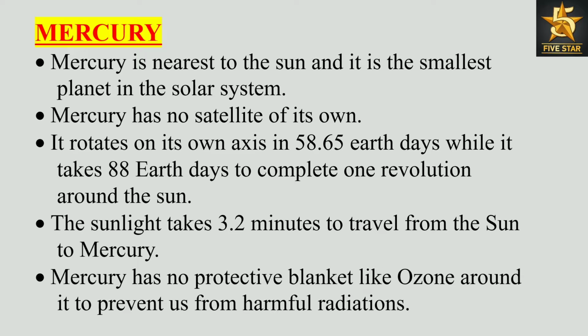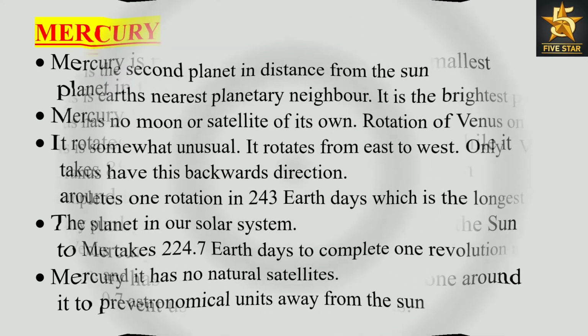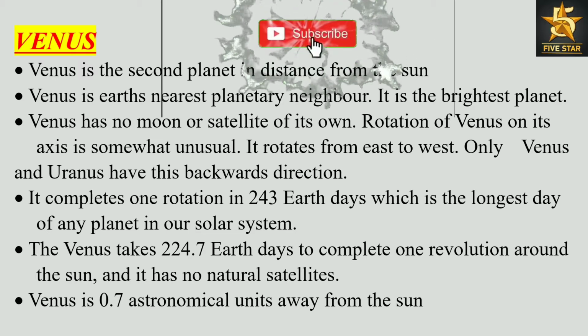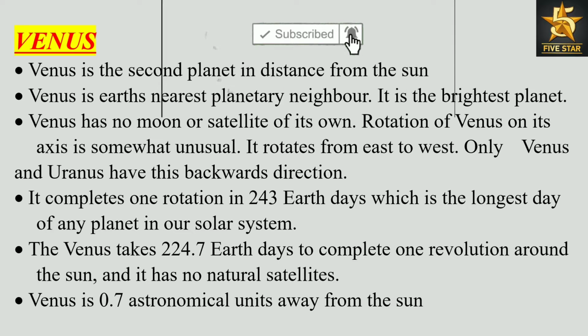Venus. Venus is the second planet in distance from the Sun. Venus is Earth's nearest planetary neighbor. It is the brightest planet. Venus has no moon or satellite of its own. Rotation of Venus on its axis is somewhat unusual. It rotates from east to west. Only Venus and Uranus have this backwards direction. It completes one rotation in 243 Earth days, which is the longest day of any planet in our solar system. Venus takes 224.7 Earth days to complete one revolution around the Sun, and it has no natural satellites.